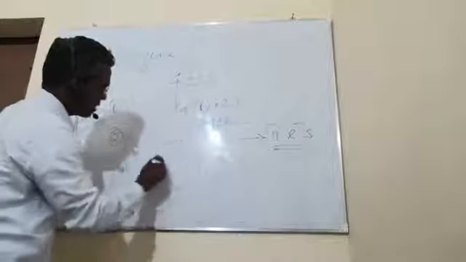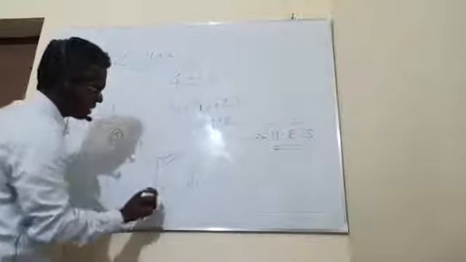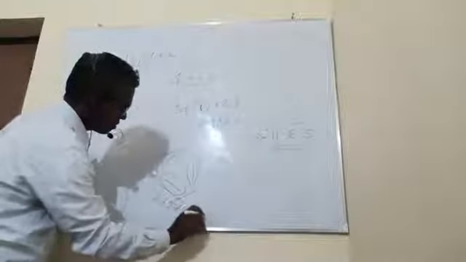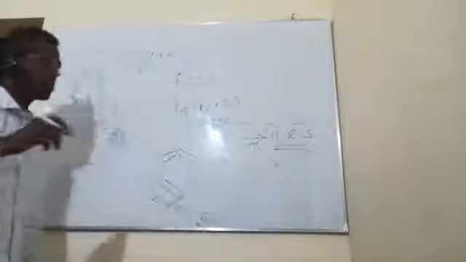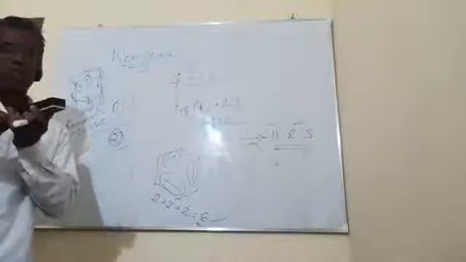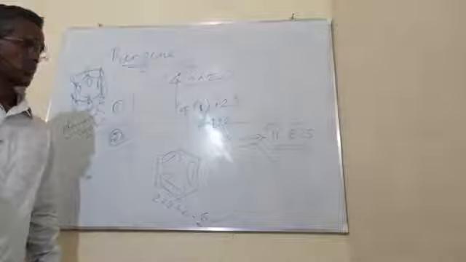I'm drawing the benzene again. This is 2 pi electrons, this is 2 pi electrons, 2 pi electrons. 2 plus 2 plus 2 is equal to 6. So 6 pi electrons are there according to Huckel's rule. So naturally benzene is aromatic, and exhibits the property called substitution reaction.